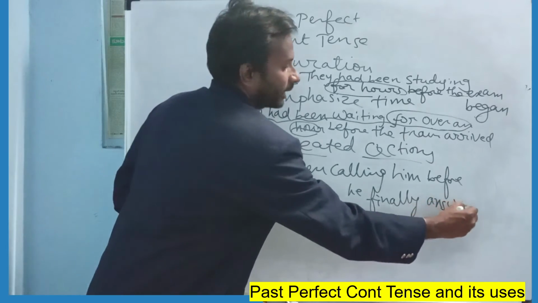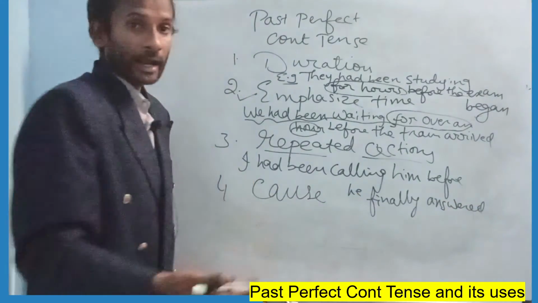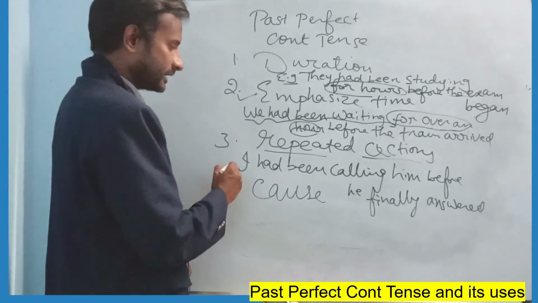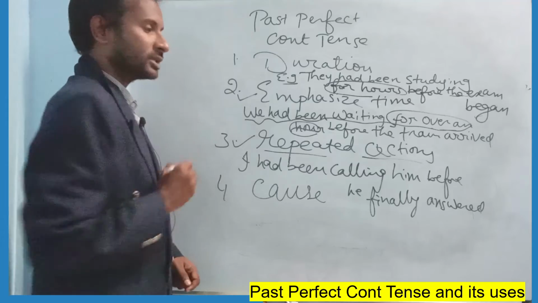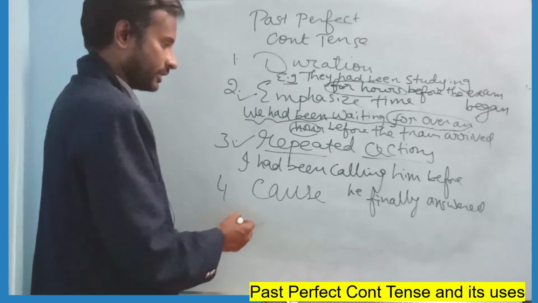Answered what? Answered my phone. I had been calling him every day before he finally answered. Now that comes under repeated action that had taken place every day. Okay, I had been calling every day.